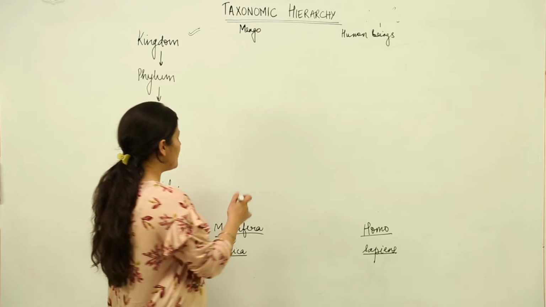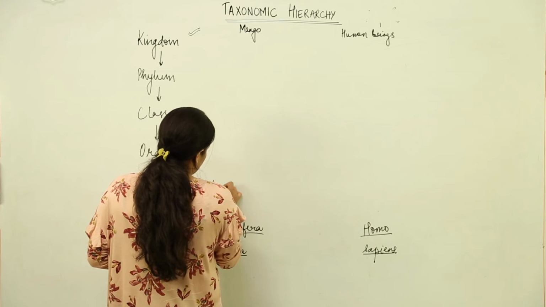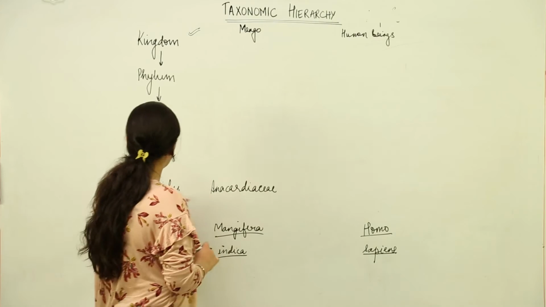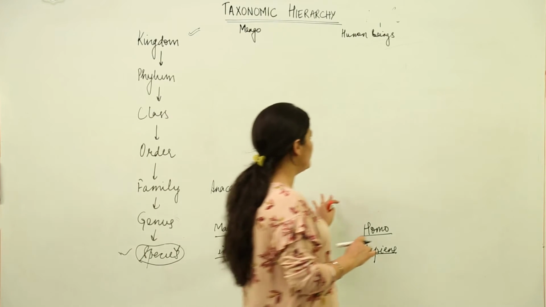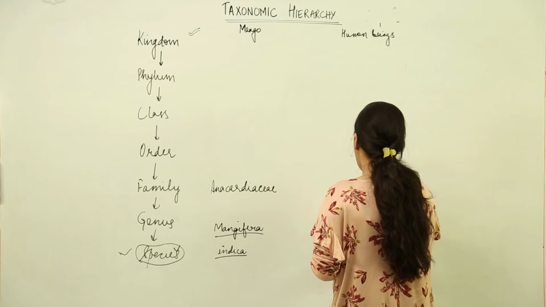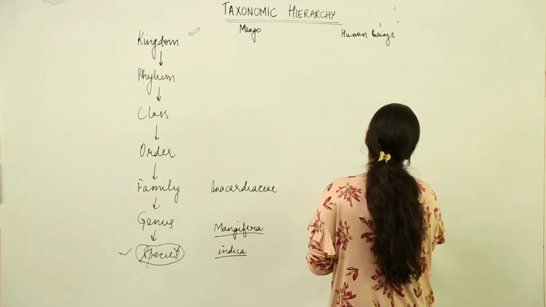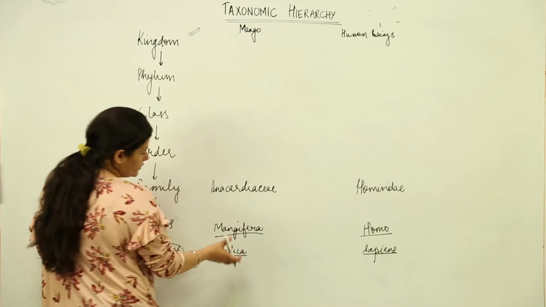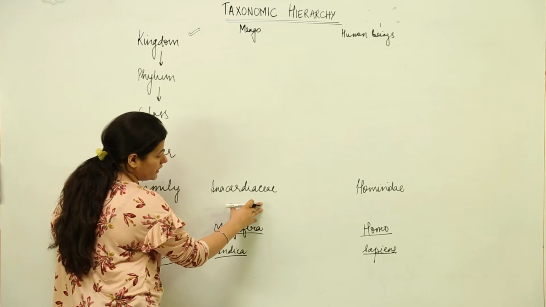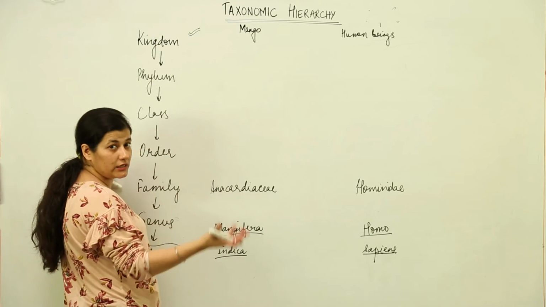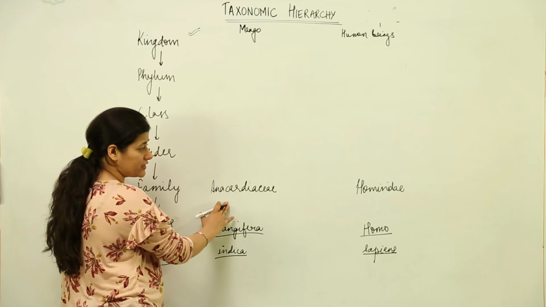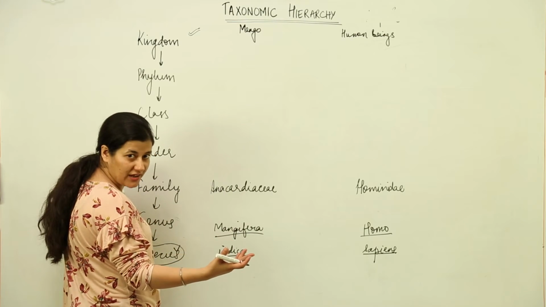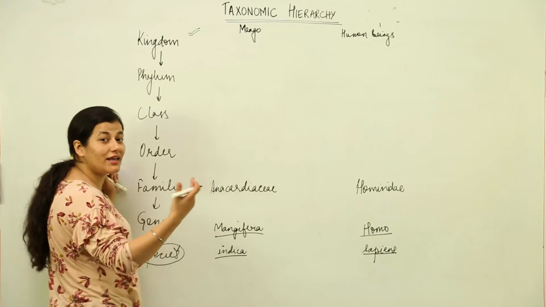Then coming to family, mango's family is Anacardiaceae. Okay, this is the family of mango, and in case of human beings the family is Hominidae. So you see in the family Anacardiaceae you are going to find mango and other genera as well. As we rise to the next level, that is family, the number of organisms has increased and the number of similar characters has decreased.